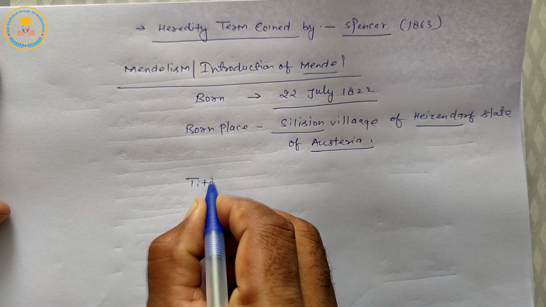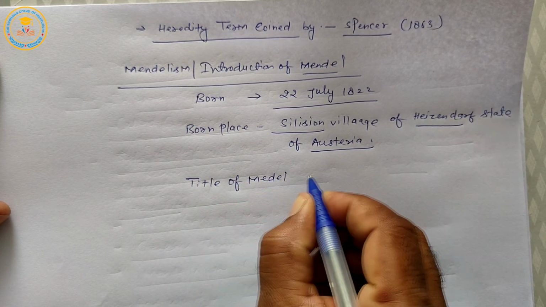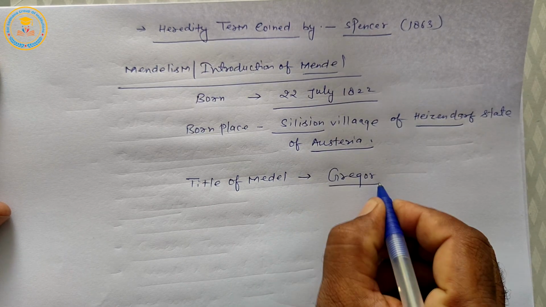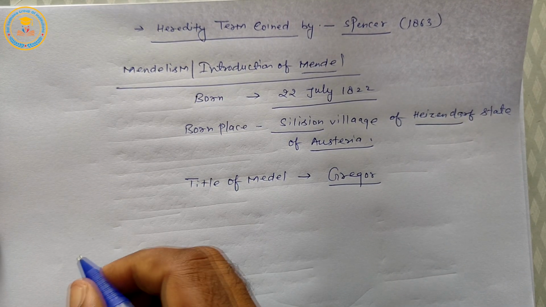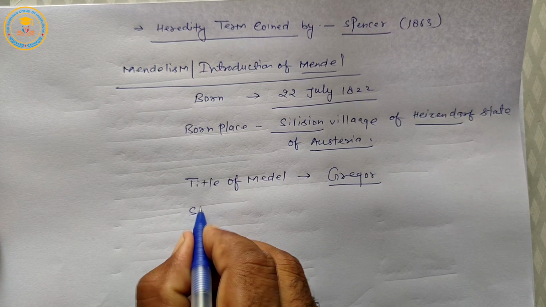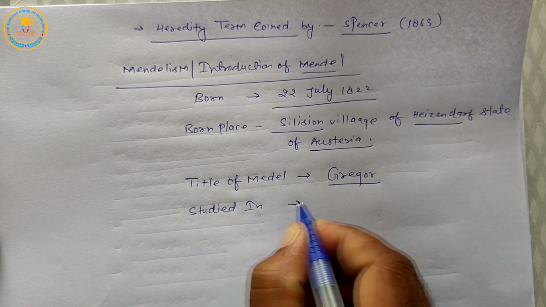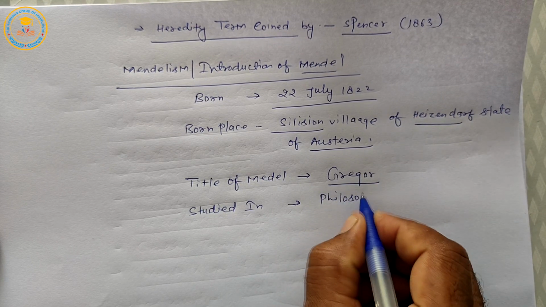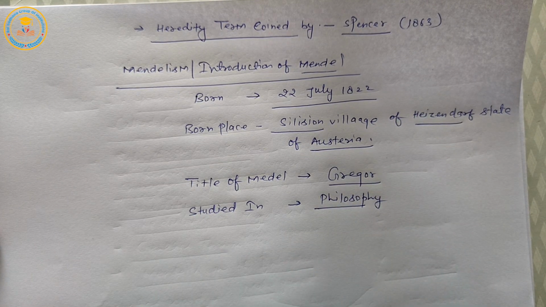Next is title of Mendel is Gregor. So full name of Mendel is Gregor Johann Mendel. Next, Mendel studied philosophy subject and two other subjects, natural science and mathematics.